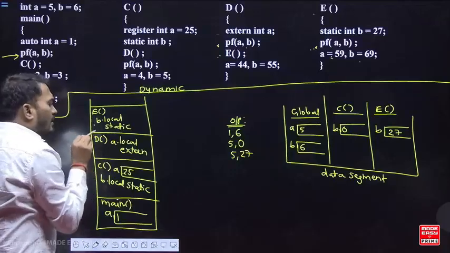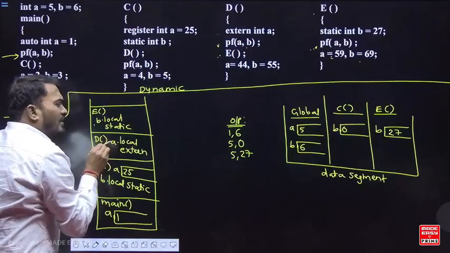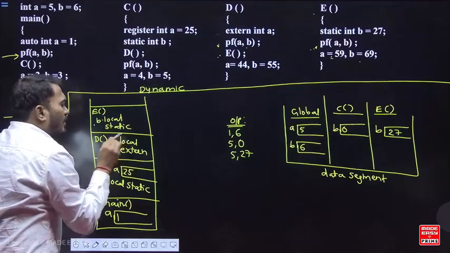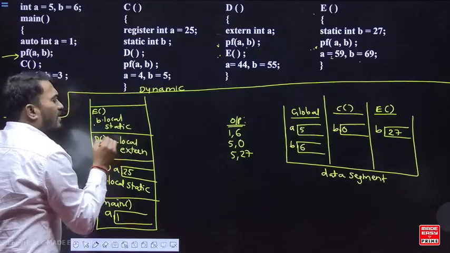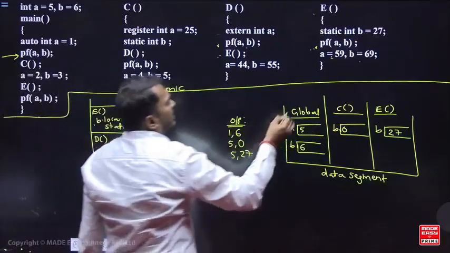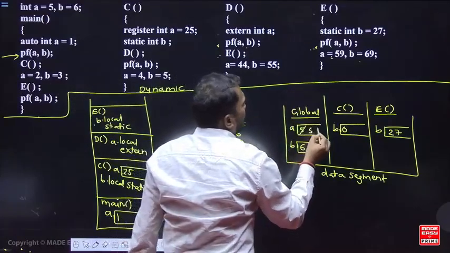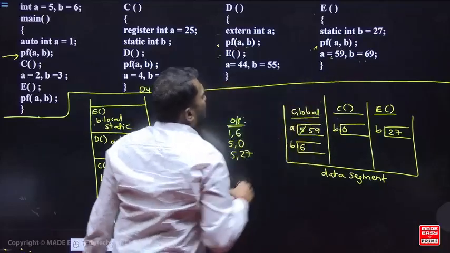E को कौन call किया था? D. Is the variable available in D? Yes, it is available, but where is the box? Memory is in the global. In the global, A value will change to what? 59. And next, B equal to 69.